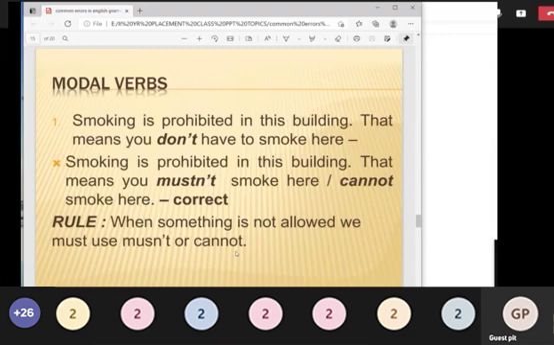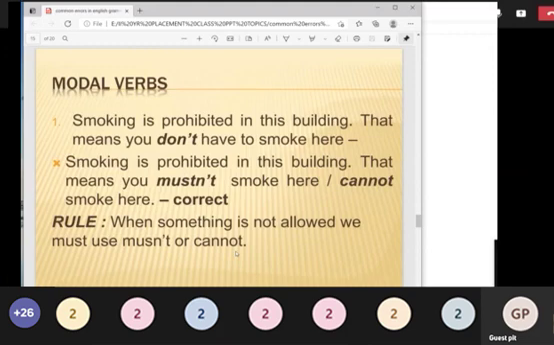So, "Smoking is prohibited in this building," that means you don't have to smoke here. Smoking is prohibited in this building. That means you mustn't smoke here. You cannot smoke here. So the sentence is right. Why should we not use "don't"? When something is not allowed, we must use "mustn't" or "cannot". Okay. So that is not at all allowed.